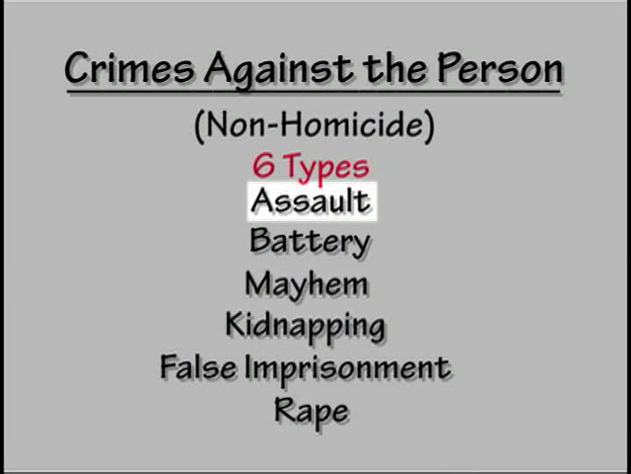Okay, so those are the 6 crimes against the person. I'm going to go over those one more time. They are assault, battery, mayhem, kidnapping, false imprisonment, and rape.